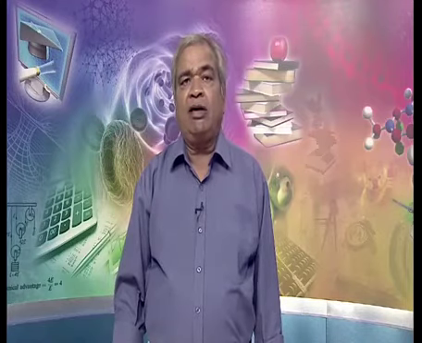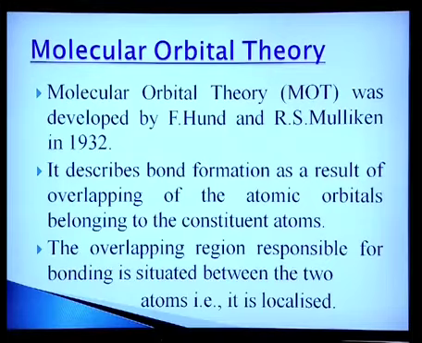Now I will discuss molecular orbital theory. Molecular orbital theory, that is MOT, was developed by F. Hund and R. S. Mulliken in 1932. It describes bond formation as a result of overlapping of the atomic orbitals belonging to the constituent atoms. The overlapping region responsible for bonding is situated between the two atoms. It is localized. According to MOT, in the process of bond formation, the atomic orbitals of the constituent atoms combine to generate new types of orbitals called molecular orbitals.